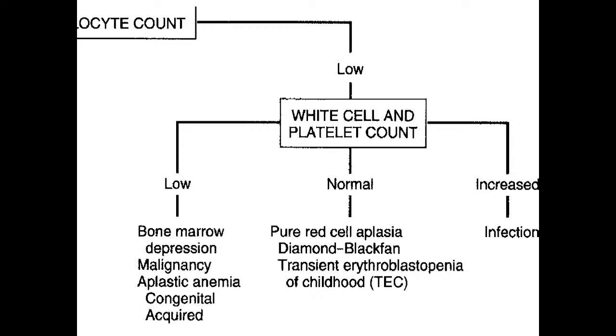And if WBC and platelet are normal, then the problem is in the RBC lineage only, and pure red cell aplasia is a possibility. If it is congenital, it is called Diamond Blackfan anemia, and it may be transient also. Pure red cell aplasia may be transient because of some infection, or sometimes in infants about 6 weeks of age, transient erythroblastopenia will be there. Then increased WBC or increased platelet may be reactive because of infection.